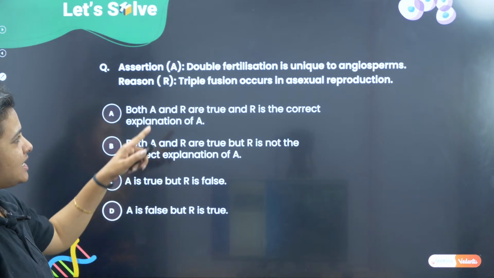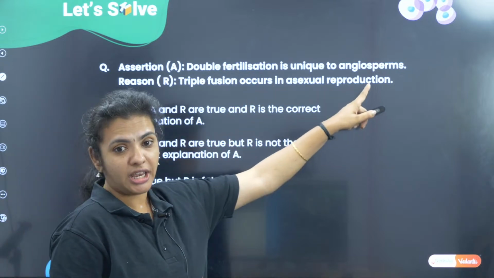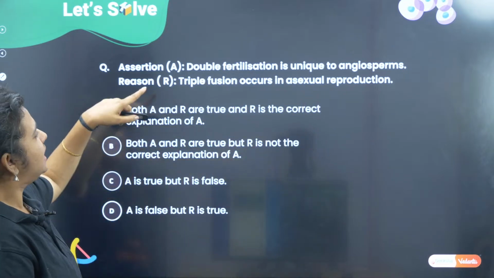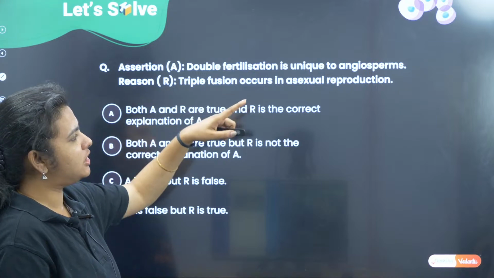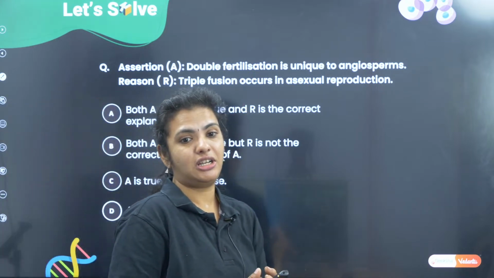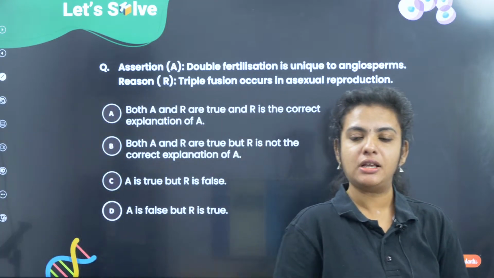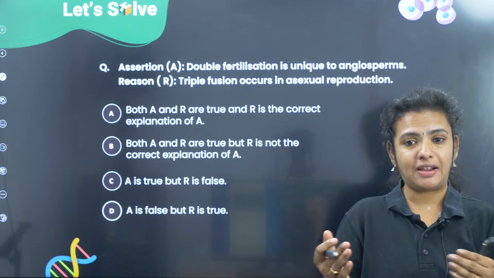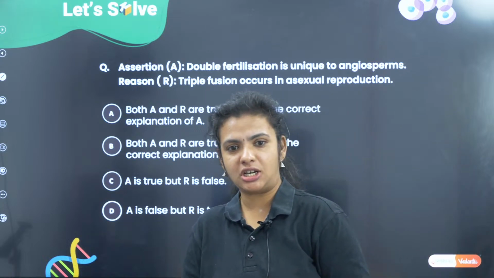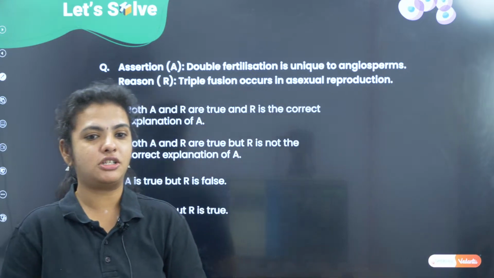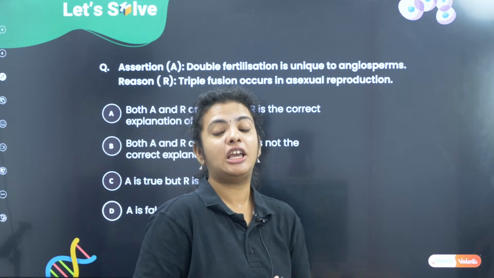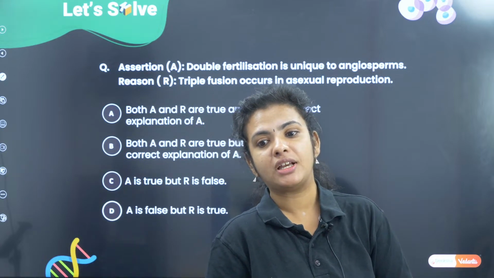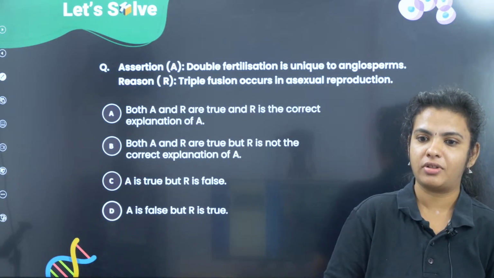Okay, so assertion says double fertilization is unique to angiosperms. Reason says triple fusion occurs in asexual reproduction. Very simple question this is. So we have different options here: assertion true, reason false; reason true, assertion false. If both are right, is it the correct explanation?